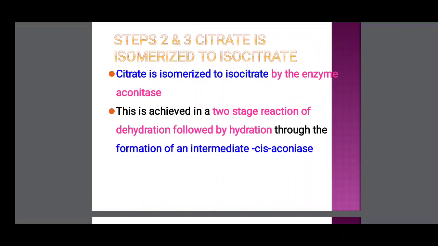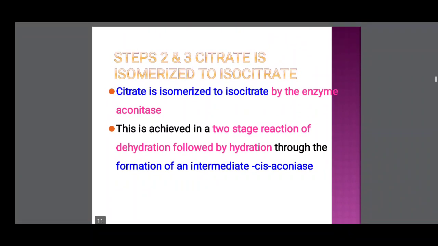The second step is citric acid converted to cis-aconitic acid in the presence of aconitase enzyme. This is the second step. So carefully listen. Citric acid takes a water molecule and forms cis-aconitic acid in the presence of aconitase enzyme. This is the second reaction. Third reaction, this cis-aconitic acid loses one water molecule in the presence of aconitase enzyme and is converted to isocitric acid. So 2 and 3 steps is the citric acid converted to isocitric acid.